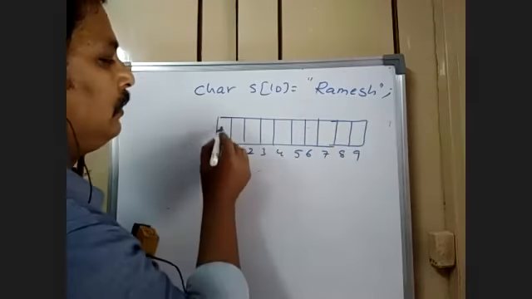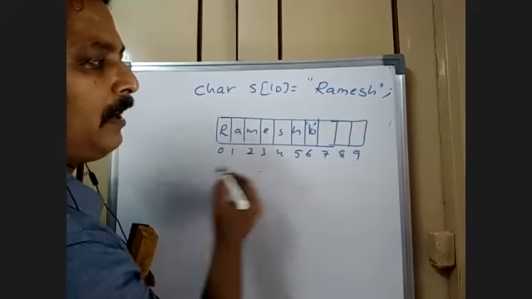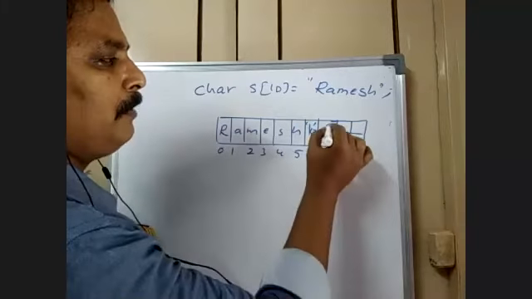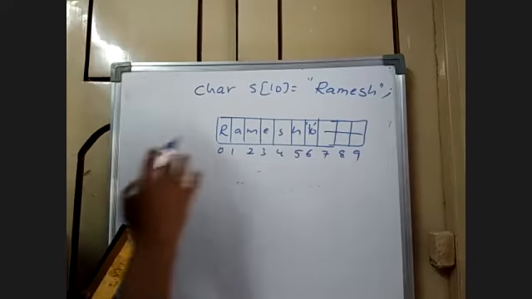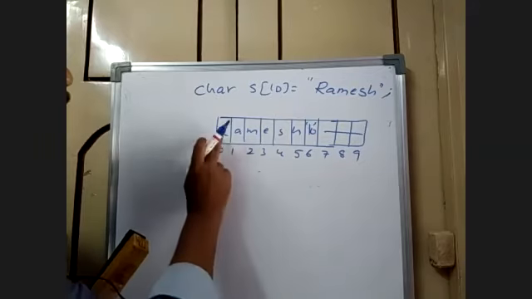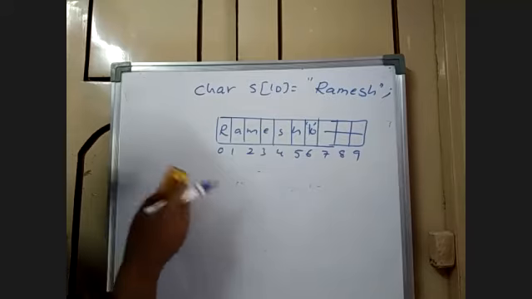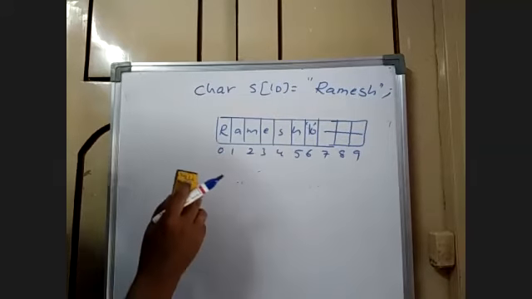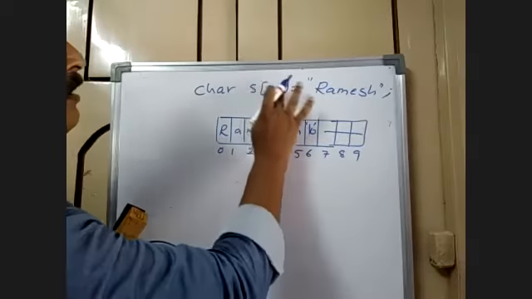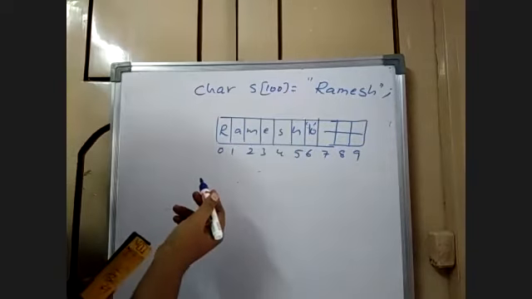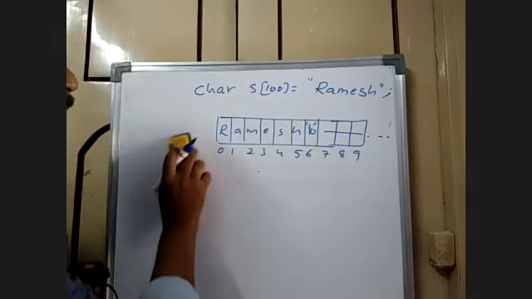Okay, right? This Ramesh is kept stored in the memory, and at the end, a null character will automatically get inserted. What about this? This will be wasted. That memory is wasted. So size is 10, but the number of elements are 1, 2, 3, 4, 5, 6 only. Only 6 locations are there. So with these six locations only, I can handle. So always remember, even if the size is 100, we can't help it. The locations will be wasted, right? So this is how a string is manipulated.